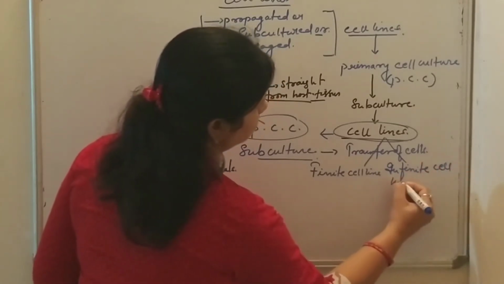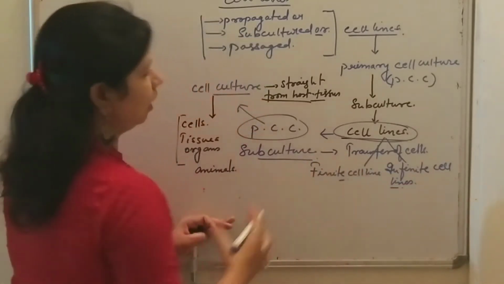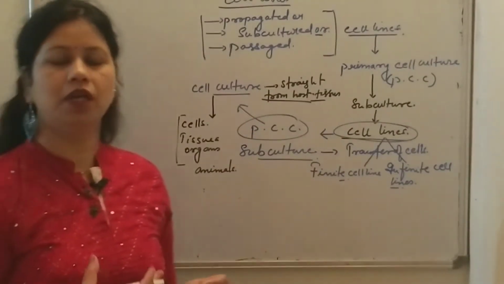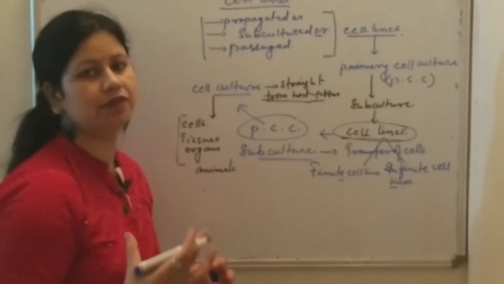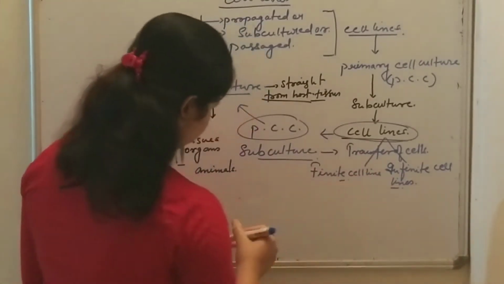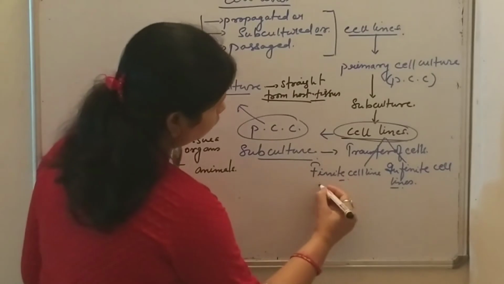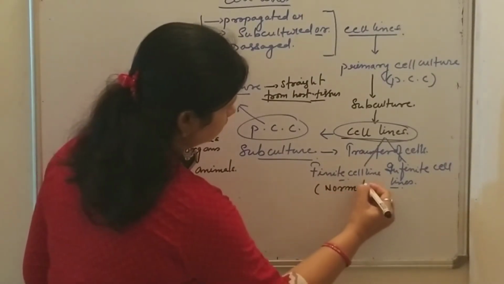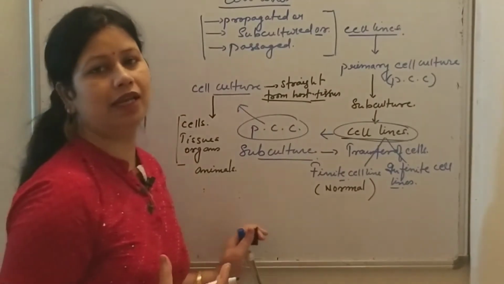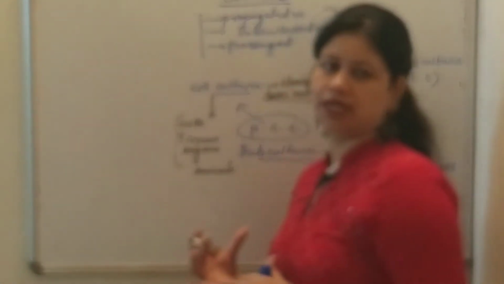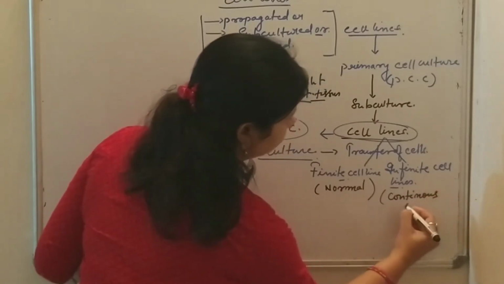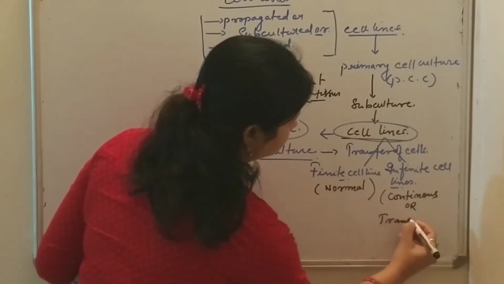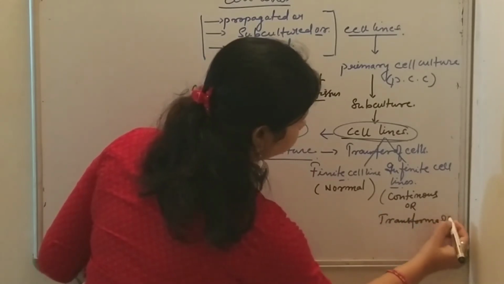These are the two types of cell lines obtained after propagation, subculturing, or passaging. The finite cell line can also be known as the normal cell line, and the infinite cell line can also be known as the transformed cell line or continuous cell line.